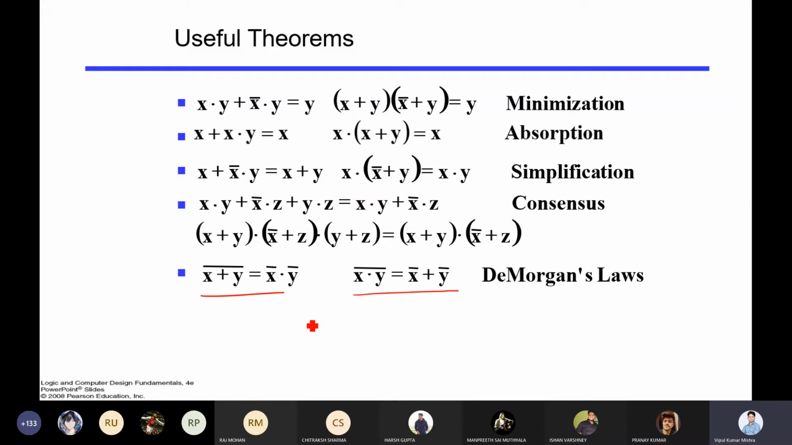So suppose, let me give one example. Suppose I have an equation F equal to A dot B plus C plus C bar D, right? And now I want to apply De Morgan's law. Let me take the bar. So what will be the output? What will be F bar? Can anyone solve it? What will be F bar?